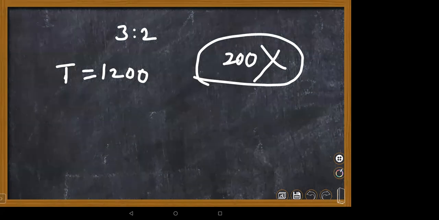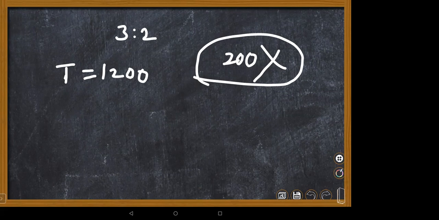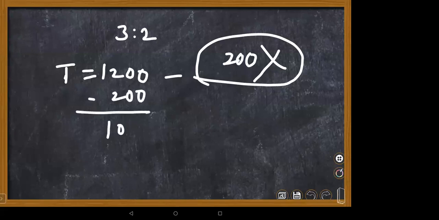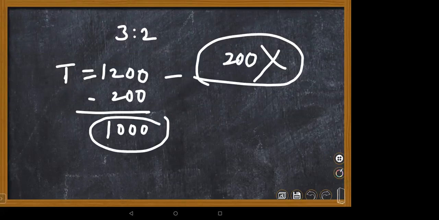First of all, these 200 students may have their personal reasons for not casting their vote. So how many voters voted, children? 1000. Yes, 1000. Very good. 1200 minus 200 means 1000 voters voted. In that 1000 voters, what is given here? The ratio is 3:2. Ritvik wins 3:2. Find the number of votes secured by Ritvik.